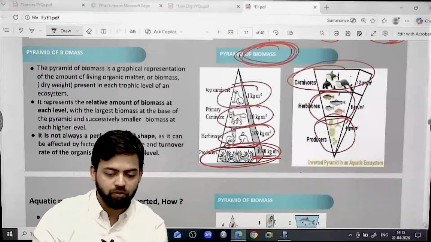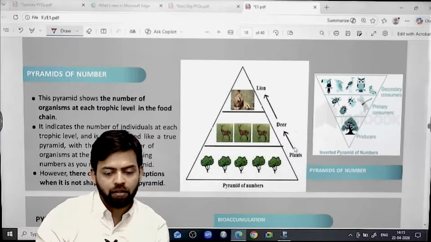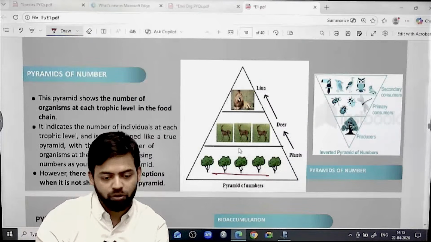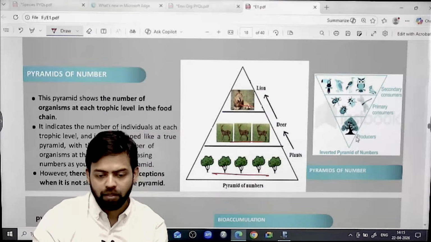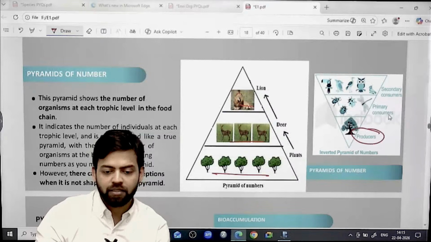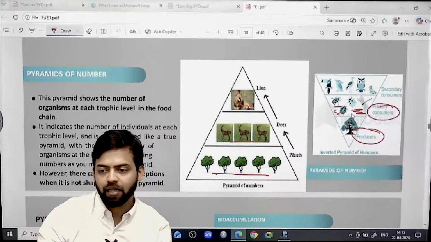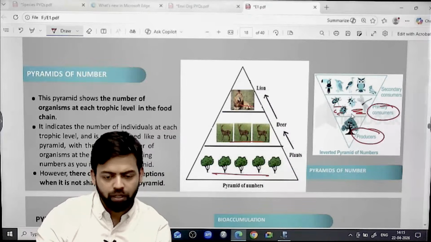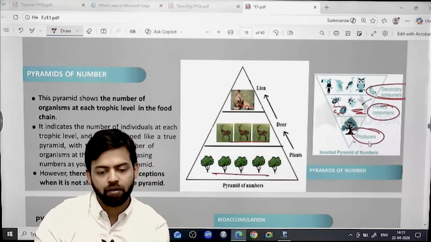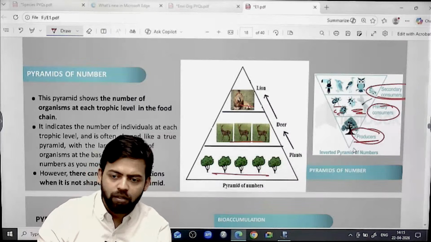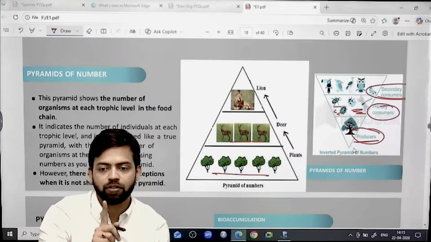Same is the case with number as well. If you see the number pyramid, number of trees can be more than number of deer, which can be more than number of lions, upright pyramid. But here less number of trees can lead to more primary consumers, like more flies, more beetles, and more secondary consumers, that is more birds dependent upon this particular tree species. It can be inverted as well, right? But when we talk about energy, always energy flow is unidirectional.